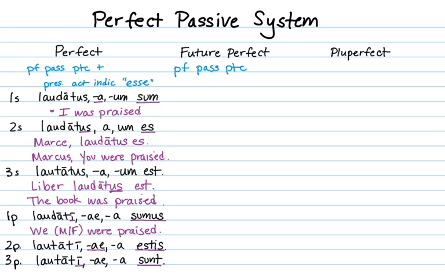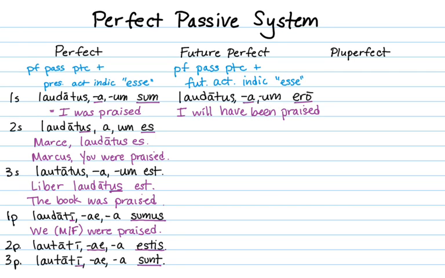So let's look at the future perfect. For this one, we take the perfect passive participle plus a form of the future active indicative of to be. So for example, laudatus ero, I will have been praised. The future perfect is that weird tense that shows a completed action in future time. I will have been praised. You must also make it passive.